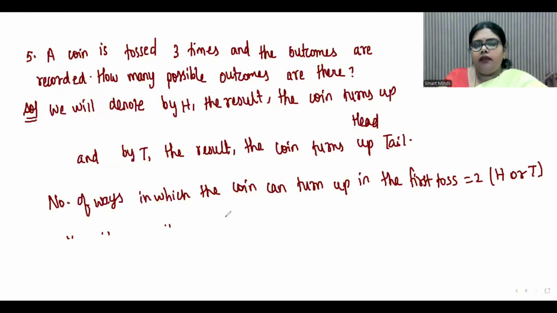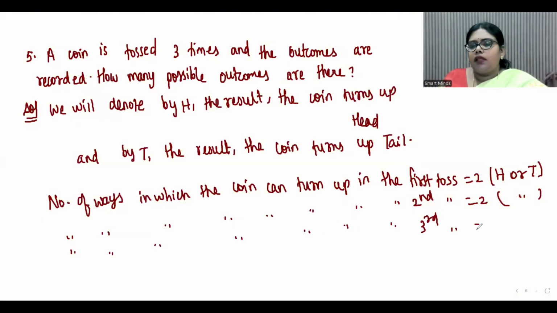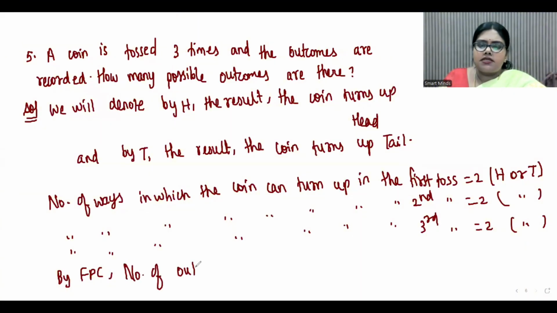The same way, number of ways in which a coin can turn up in the second toss, that is also 2, head or tail. Now, number of ways in which the coin can turn up in the third toss, that is also 2, head or tail. So, by fundamental principle of counting, total number of outcomes is 2 into 2 into 2. That is equal to 8.